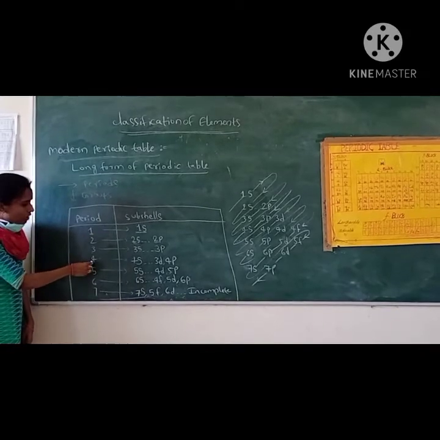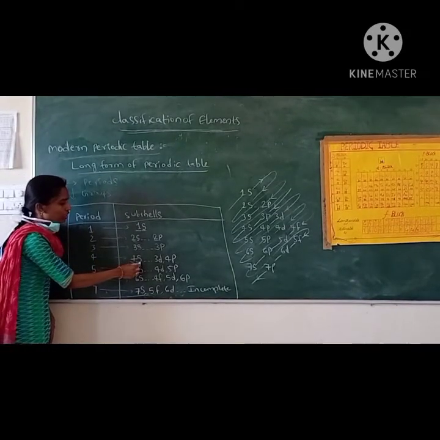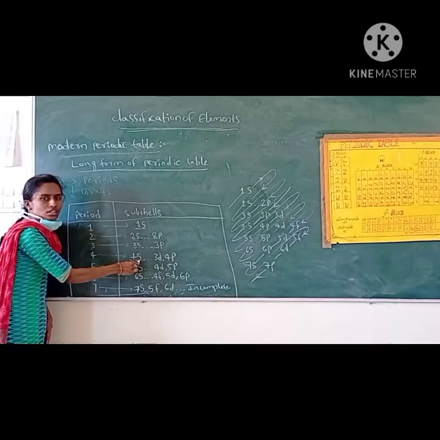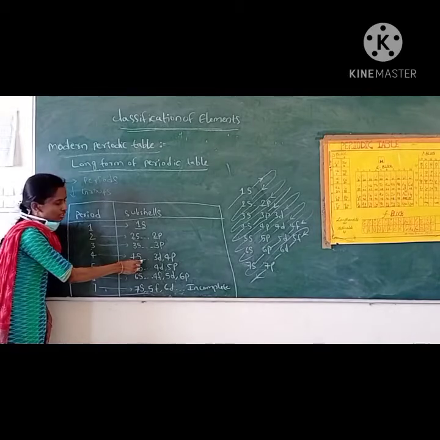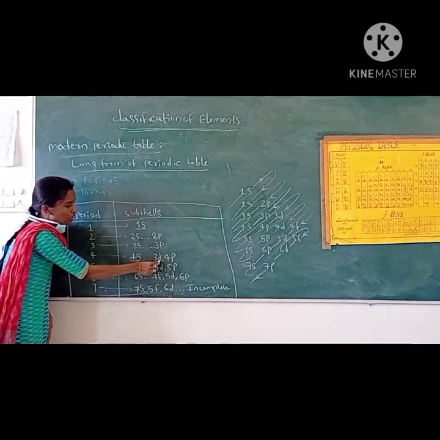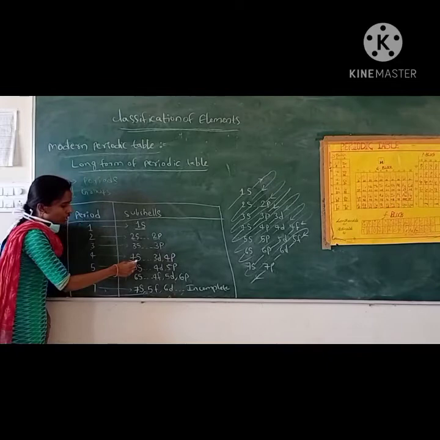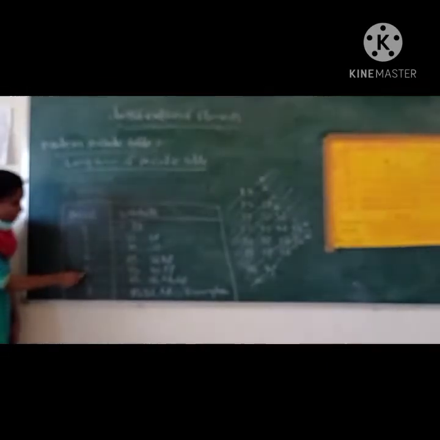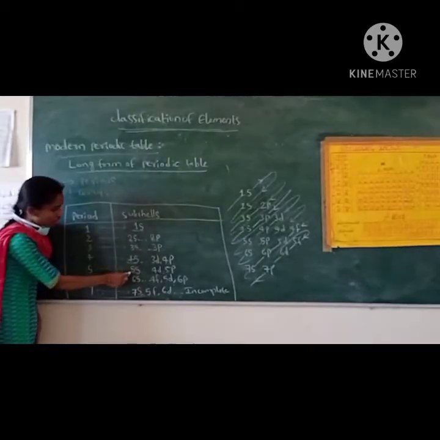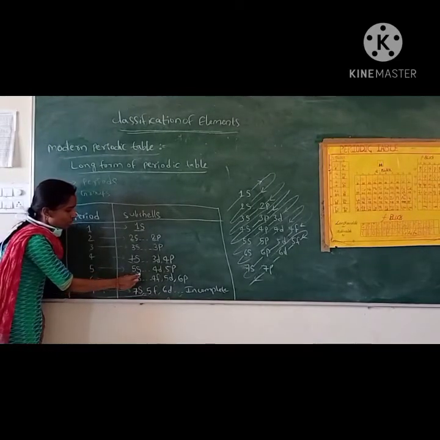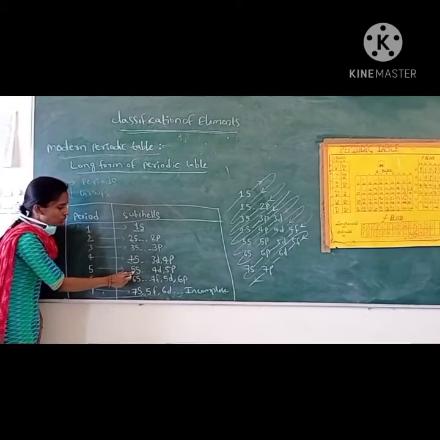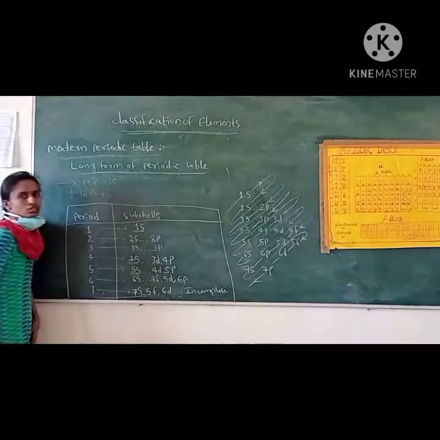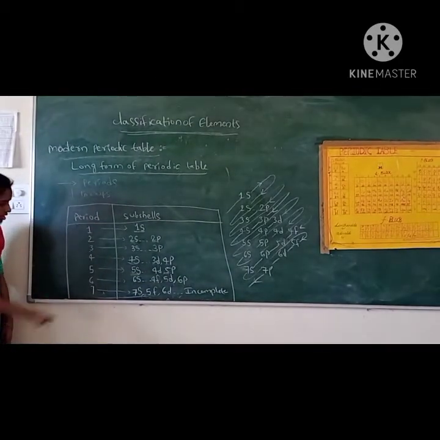The next, fourth period starts with filling of the 4s orbital, and after 4s the next higher energy orbital is 3d, then 4p. So 18 elements will be there in the fourth period, and the fifth period is also the same. Here electrons fill into the 5s orbital and end with the 5p orbital, so also 18 elements are there in the fifth period.